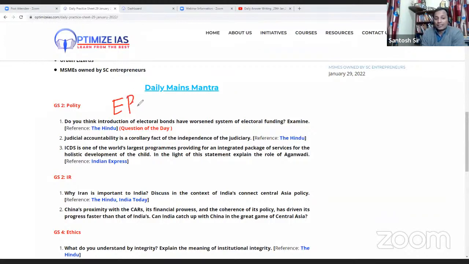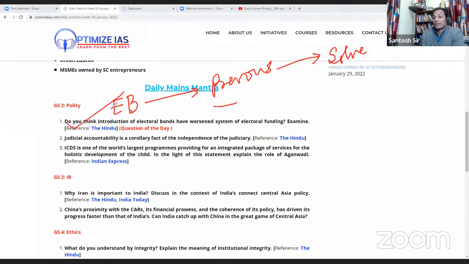Then we have to write what the previous problem was. In the introduction only you have to write this, and what problem this electoral bond wanted to solve and how it wanted to solve it. So we can write: electoral bonds are interest-free bearer instruments which anyone can buy to donate money to political parties. In simple words, this is a simple definition of electoral bonds.